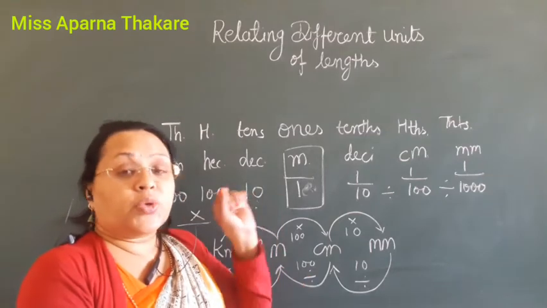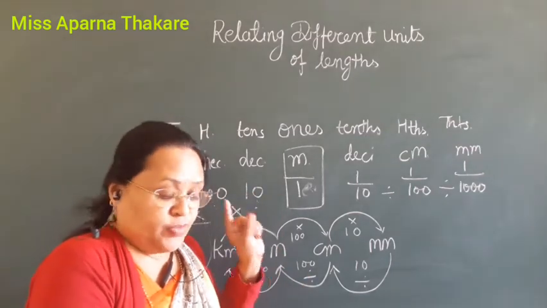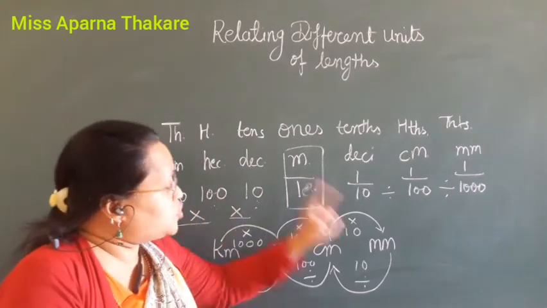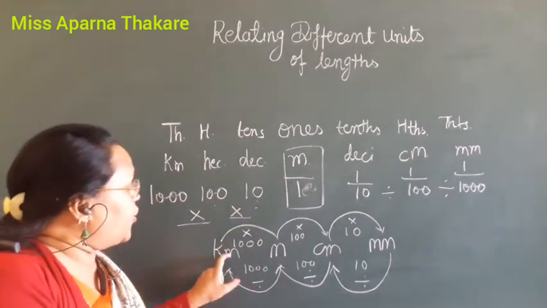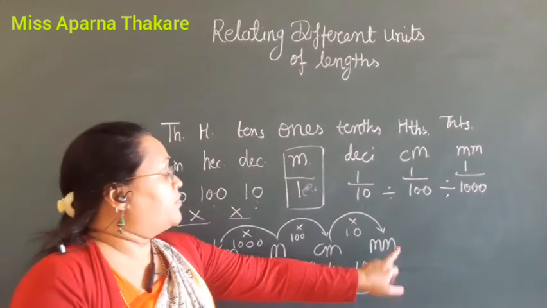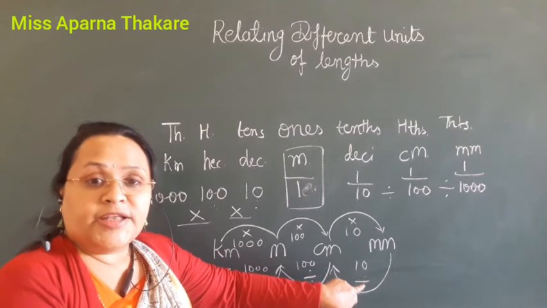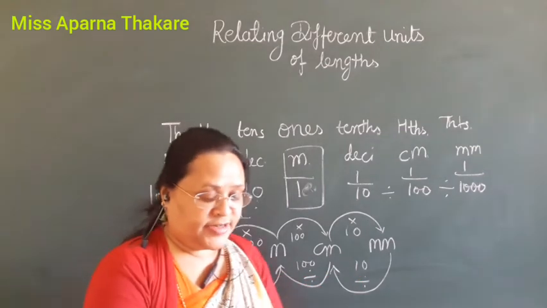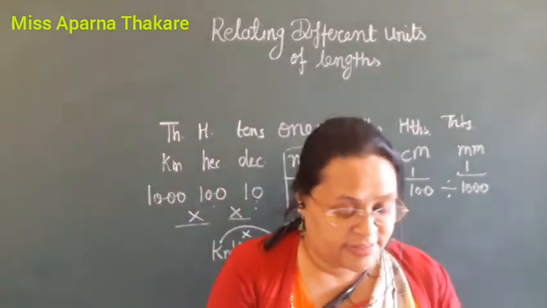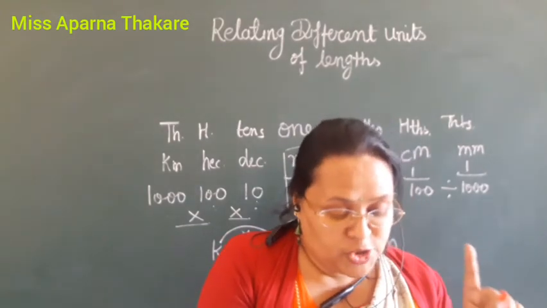Remember this, you have to keep in mind: when we convert bigger unit to smaller, we have to do the multiplication, and when we convert smaller unit to bigger, we have to do the division. Underline the sentence. The red color sentence is given there: multiply to change from bigger unit to smaller unit.